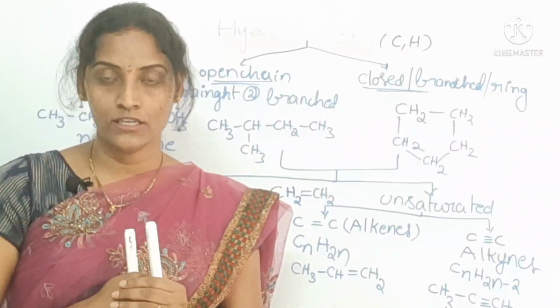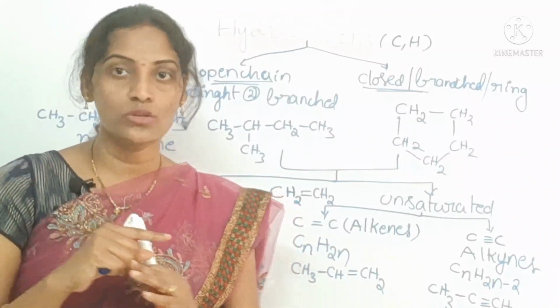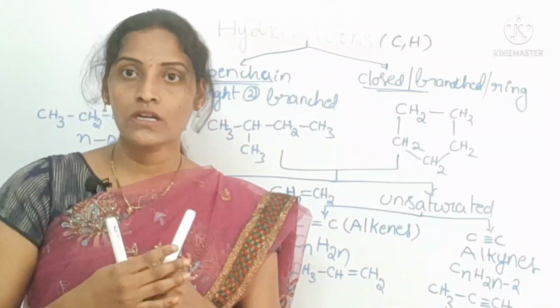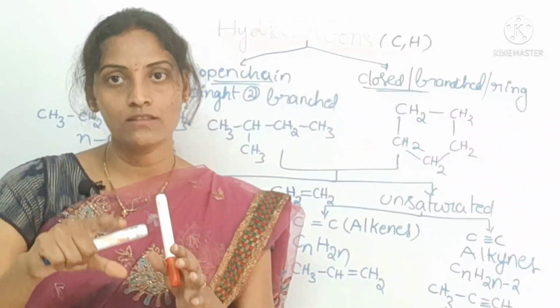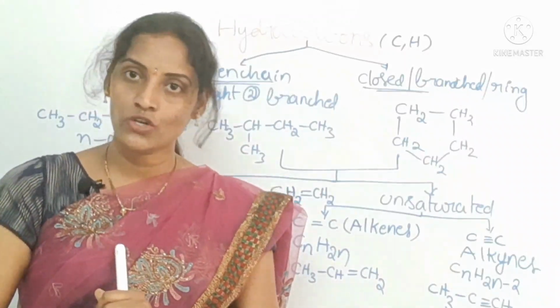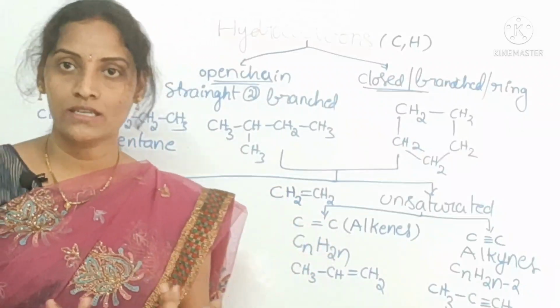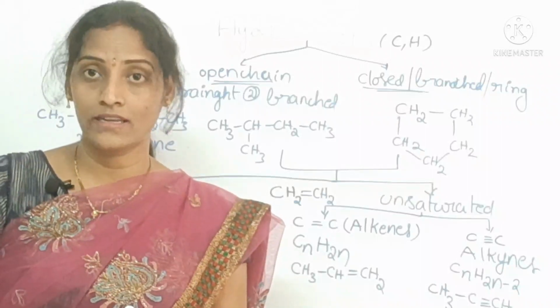Because of this, we should not keep other fruits and vegetables with bananas. If one banana is ripening, it will produce ethene gas. Because of that ethene, the remaining fruits and vegetables will also spoil. Okay, this is about the merits and uses of alkenes and alkanes.